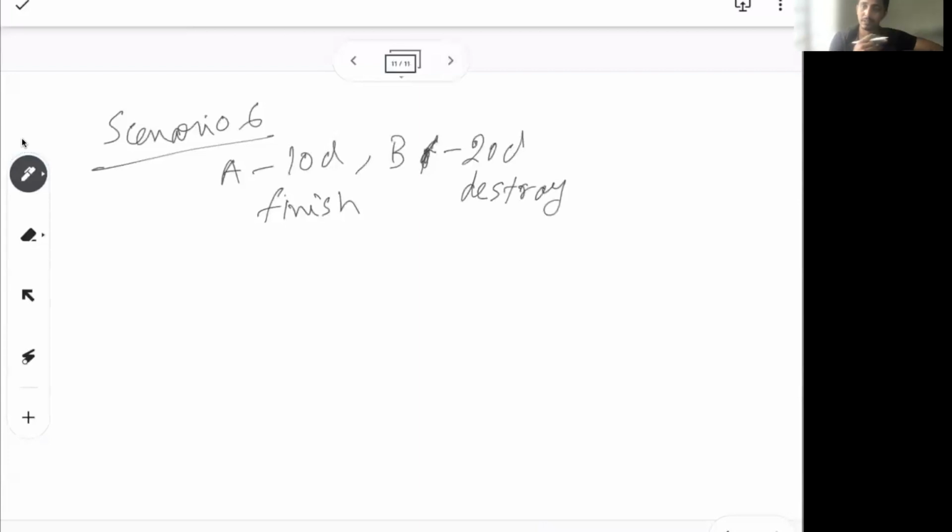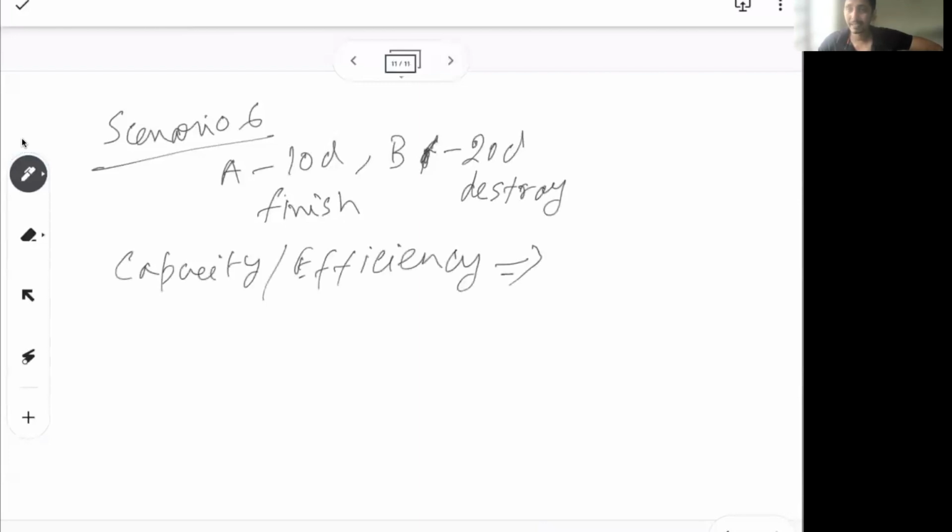Similarly, what we got, c is negative. So c is negatively impacting the work, and here b is negatively impacting the work. Now one important thing to remember here is capacity, or we'll talk about efficiency. What does efficiency mean? Efficiency means a takes 10 days to finish a work and b takes 20 days to finish another work. Let's say for a moment think b is not destroying, b is also contributing positively.